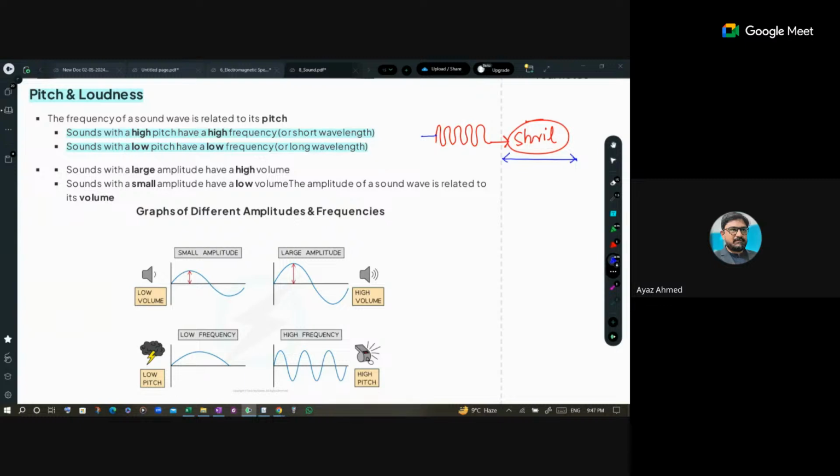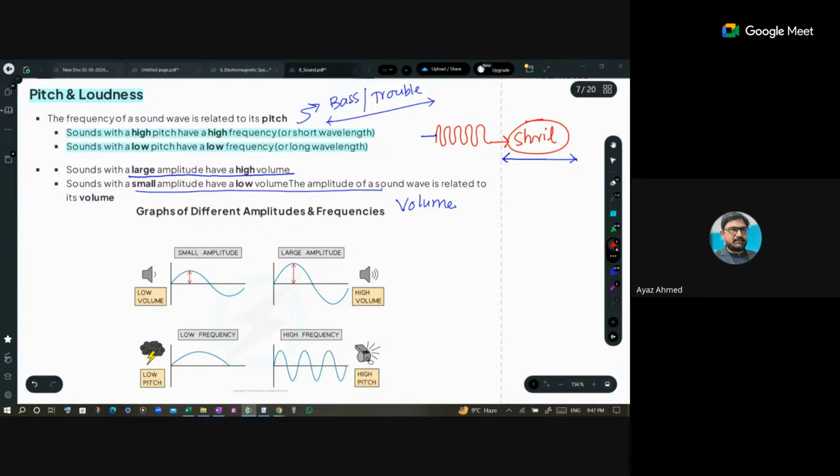So let's talk about the graphical analysis of that. Yeah, this is the pitch of that. Then loudness means if the amplitude of the sound is high, then it is louder, and if the amplitude of the sound is low, it is less loud. Actually, this is the volume of the sound. This is actually the volume, and this is your bass and treble. BASS or BASC? I don't know about the spelling, but I know about the volume in my tape recorder, right?